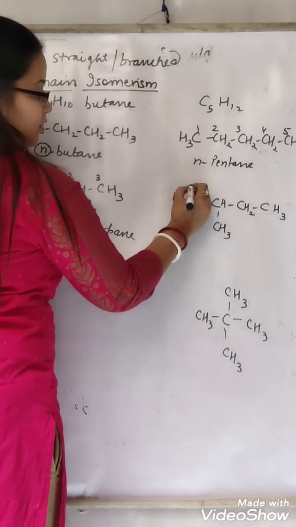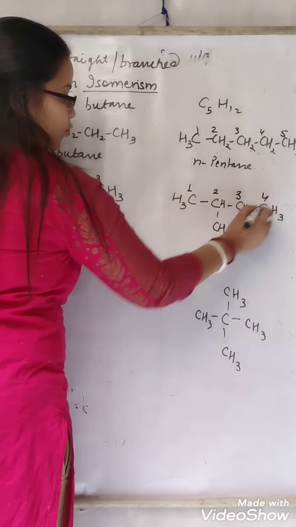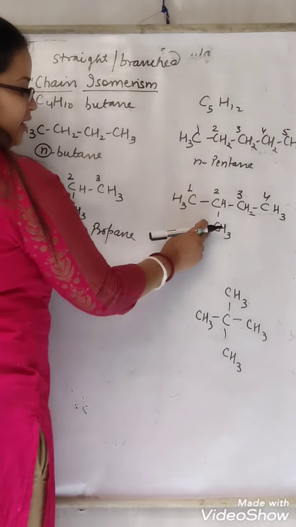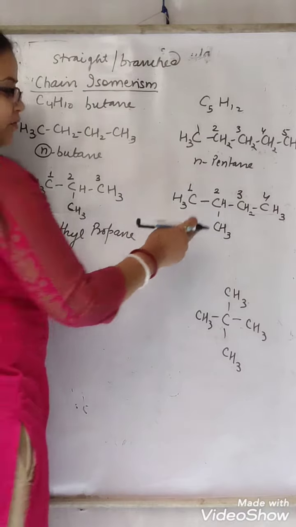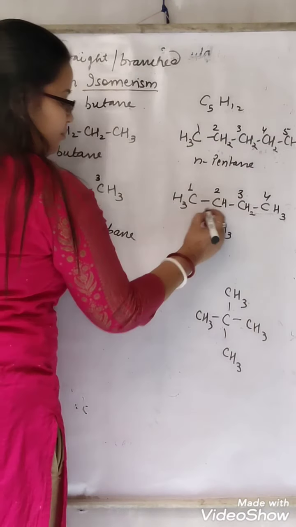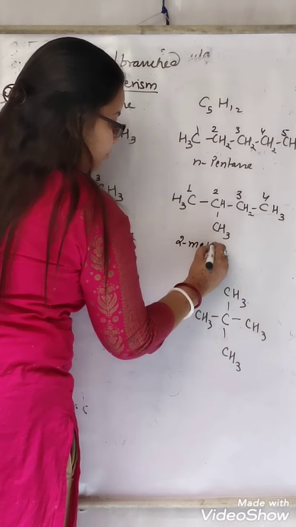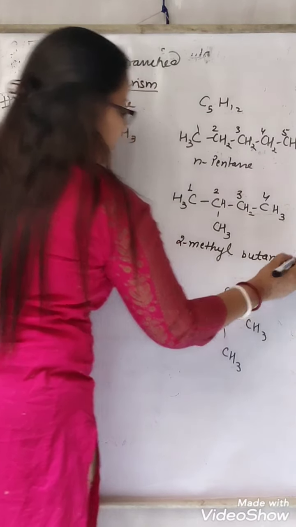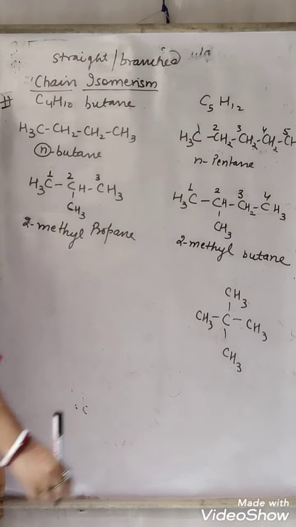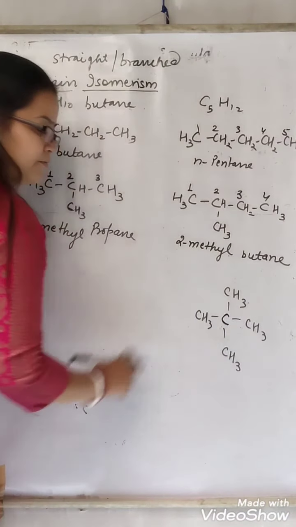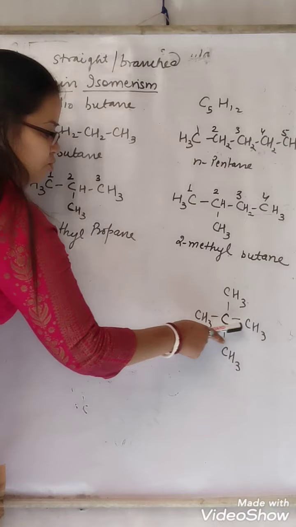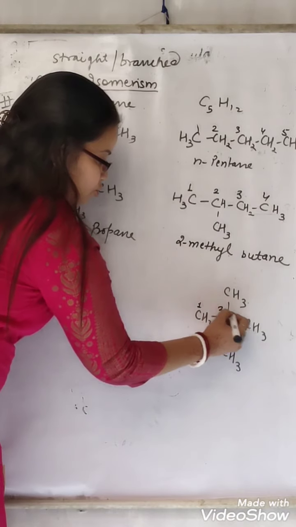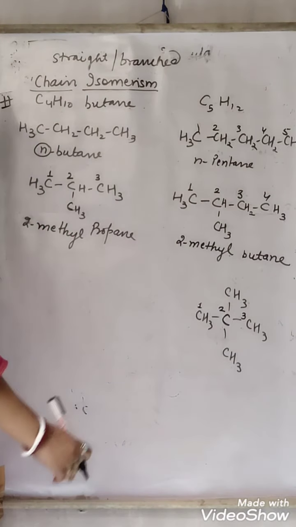Then the branched chain: 1, 2, 3, 4 and 5 carbons are there, but in a branched form. Even if you attach the branch here, numbering will start from there. It will get the second position only, right? At the second position, methyl is present. 2-methyl. 4 carbons are there, all single bonds. 2-methylbutane. Or from 1 carbon, all other 4 carbon atoms can be joined. So 1, 2, 3, 4, 5. If we name it, 1, 2 and 3. At the second position, 2 methyls are present.